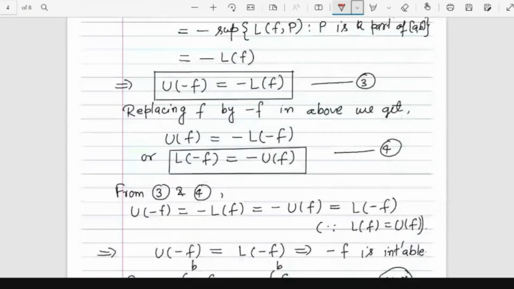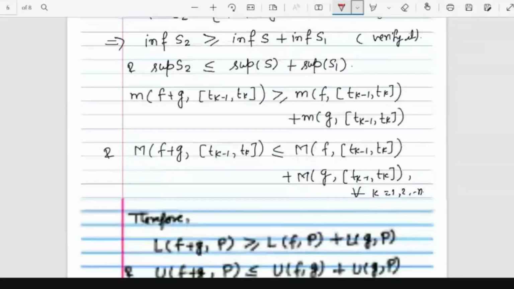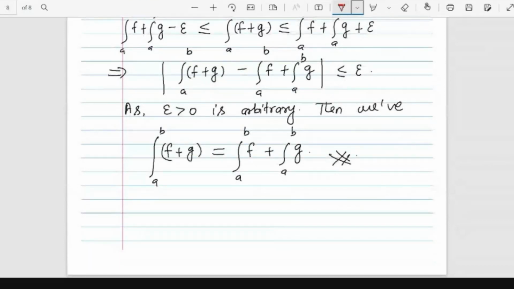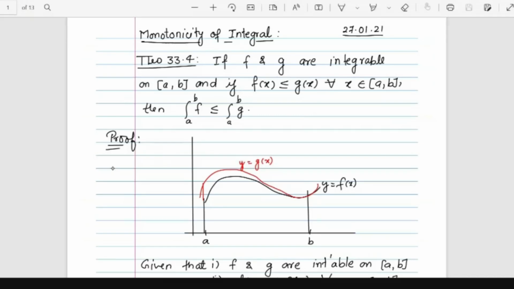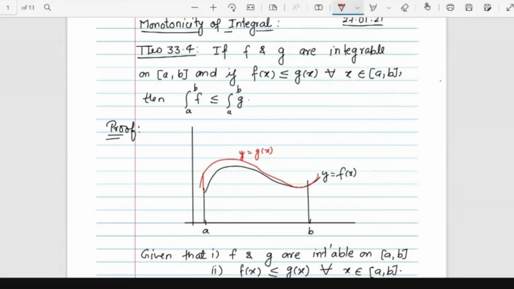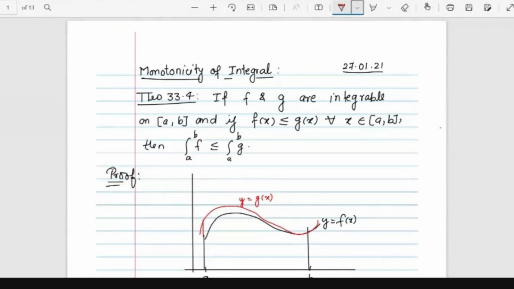Okay, I'm not doing the proof. The proof is very lengthy. Okay, so this was it, let me go to the next thing. Monotonicity of integral. Actually, there are so many things I cannot cover in 2 hours, so I'm just going through all those things quickly.